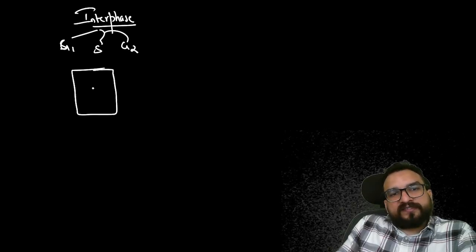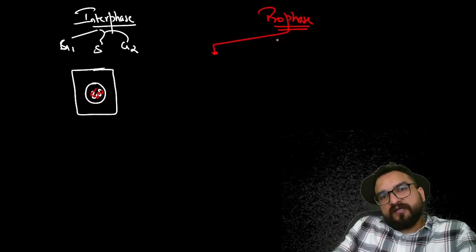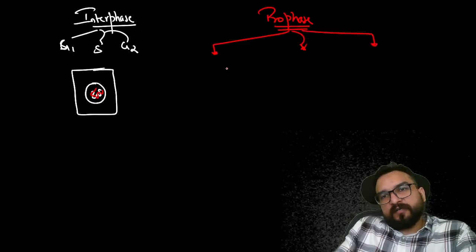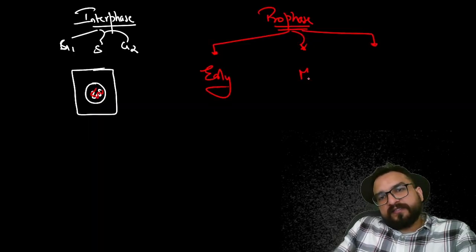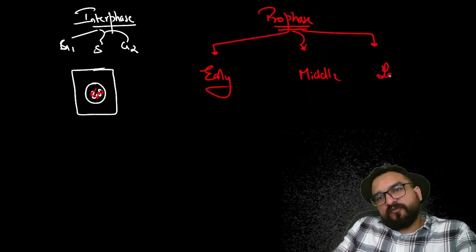Okay, now you understand each phase, guys. First of all, let us talk about prophase. You have interphase over here. In interphase, you have understood G1, S and G2. Overall, you have understood that over here the cell parts are getting duplicated. In S phase, the DNA got duplicated. Suppose this is a chromatin fiber, it got duplicated, and in red I am showing you that duplicated part. Now you are going to the prophase. Prophase also consists of certain stages. This is early, this is middle, and this is late prophase.